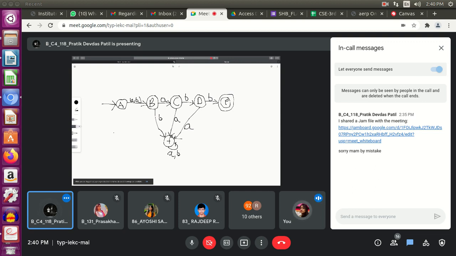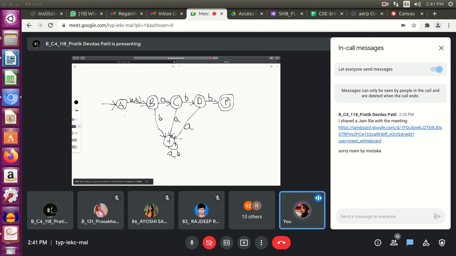Okay, Pratik, can you tell me what process you have used for solving the problem? Ma'am, simple minimization. Ma'am, I have eliminated the null moves actually.